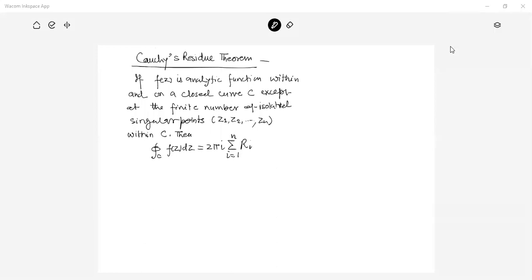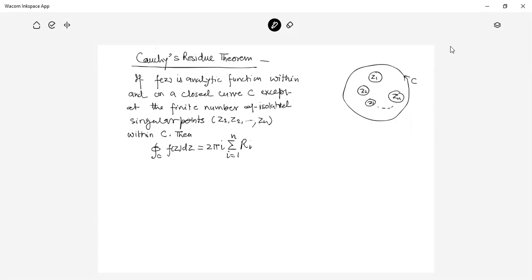So, with reference to the earlier discussion, suppose this one is a circle C and there are several contours Z1, Z2, Z3 and Zn.